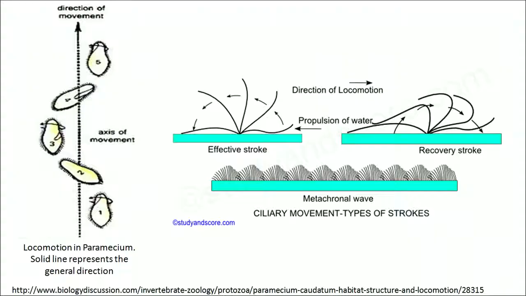So, this is the ciliary movement that is present in a very important organism called the paramecium. The paramecium moves with the help of the cilia that are present all over its surface, and it moves with the help of the effective stroke and then the recovery stroke. So, they move in a very good manner with the help of the cilia.